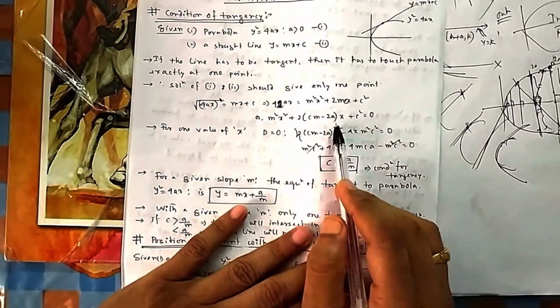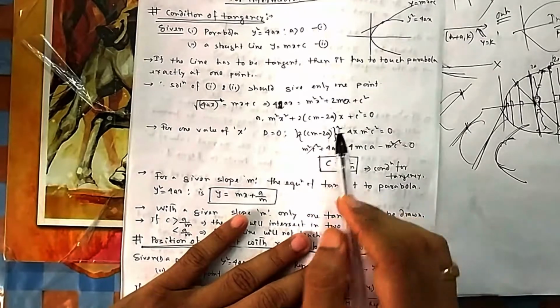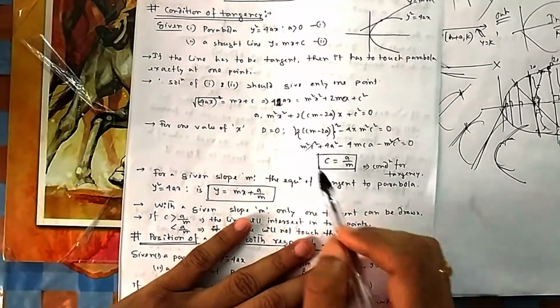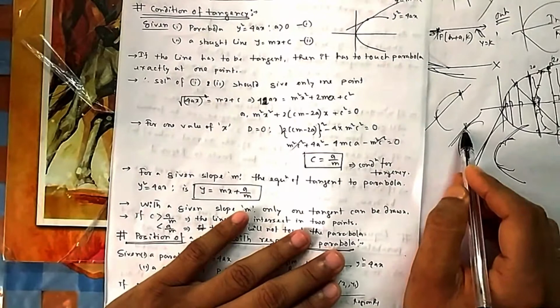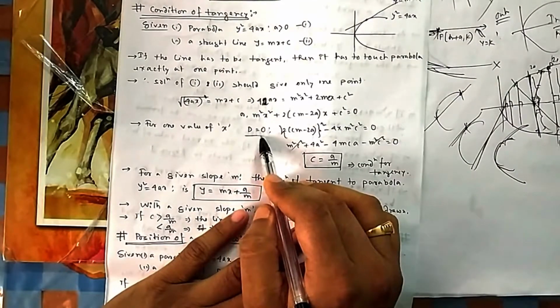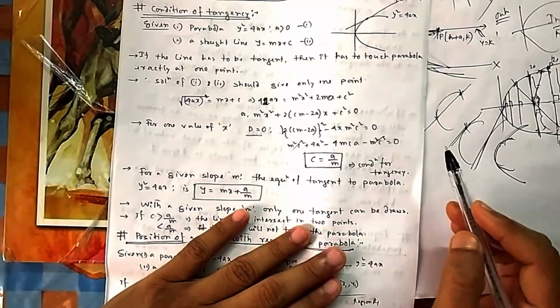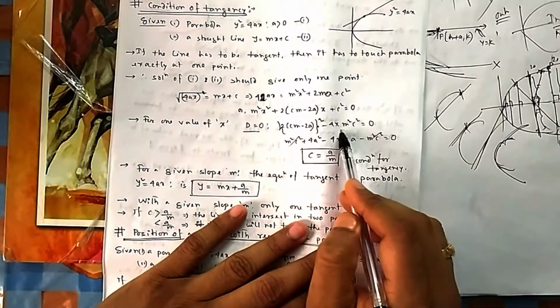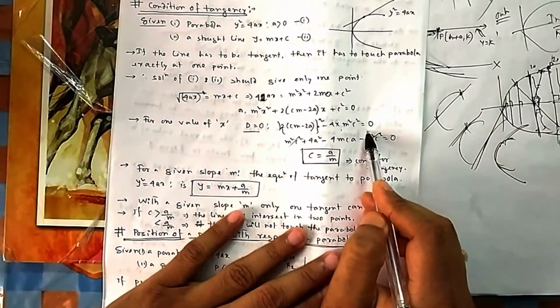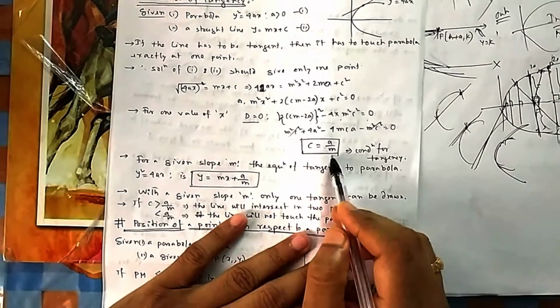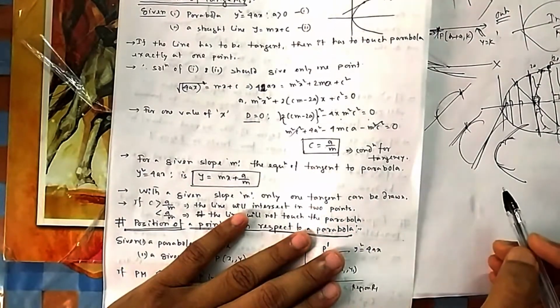Then you will find a quadratic equation in x. Now this quadratic equation can give two answers, one answer, or no answer. But what I need is only one answer. So for that the discriminant D should be equal to 0. You remember for a quadratic equation, D is b square minus 4ac. So that should be equal to 0, which means c equals a by m. So this is the condition for tangency.